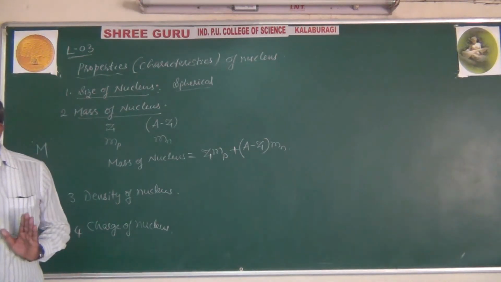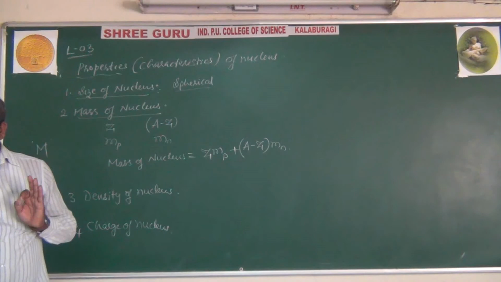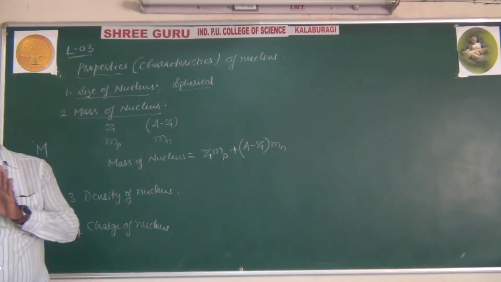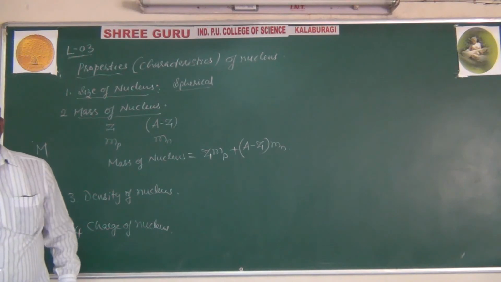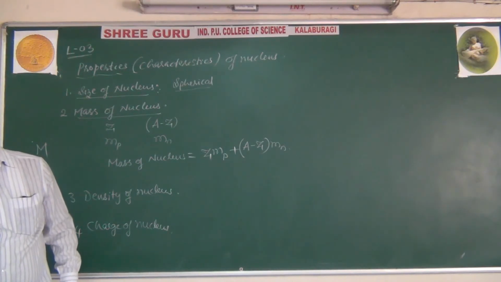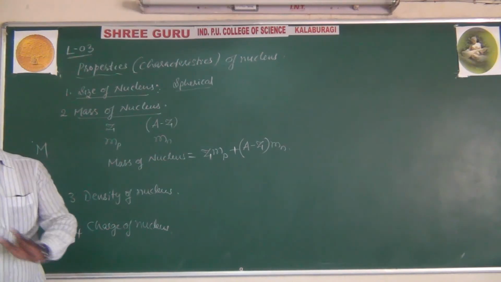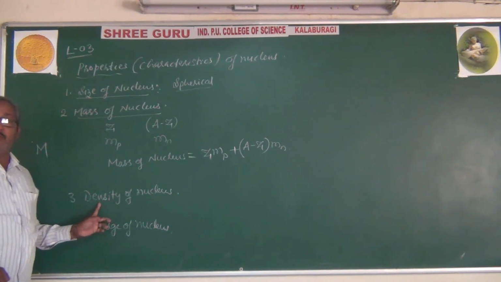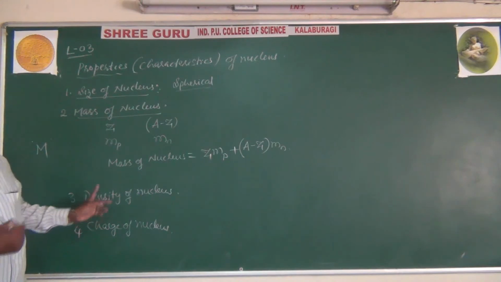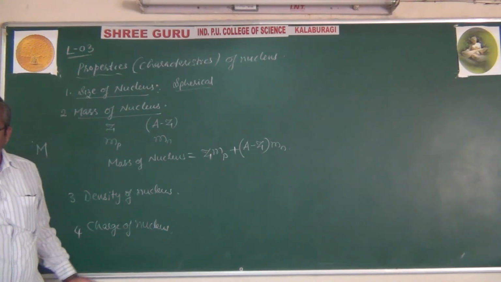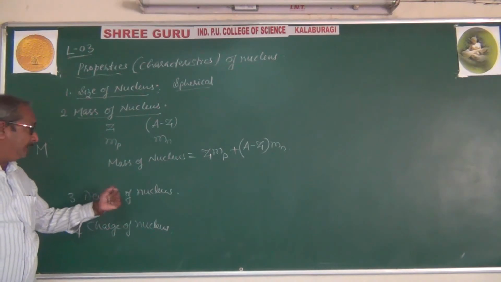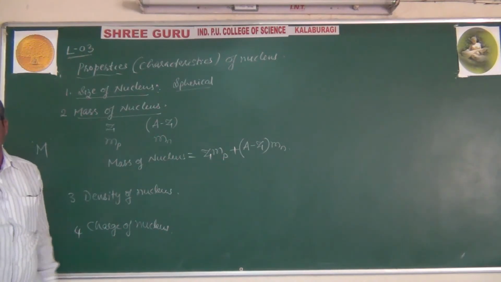And as you know, the mass of the proton and the mass of the neutron are nearly equal. Using that equality as the next concept, we are going to find the density of the nucleus. Let us see what the density of the nucleus is.